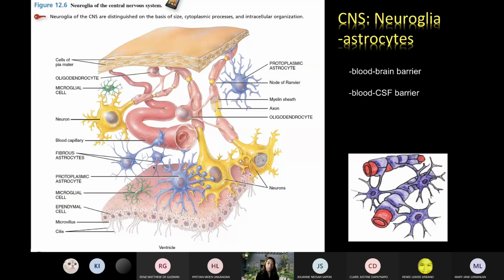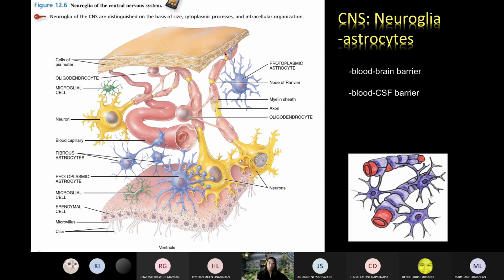Thereby regulating the composition of the cerebrospinal fluid. That's the interstitial fluid. We call the interstitial fluid in the brain tissue and the spinal tissue, or the nervous tissue in general, the cerebrospinal fluid. Now, that's also the work of the protoplasmic astrocyte.